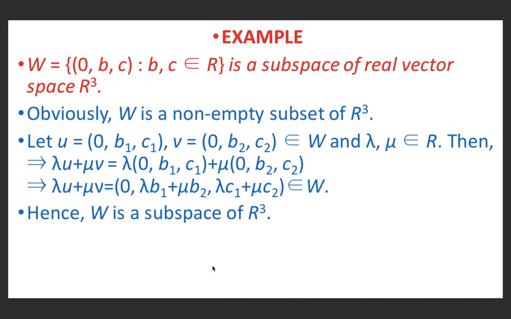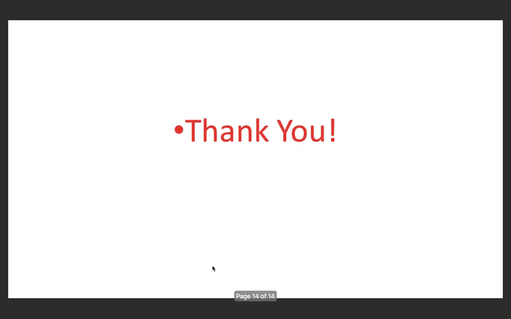And adding these elements we get (0, lambda b1 plus mu b2, lambda c1 plus mu c2). Therefore, lambda u plus mu v belongs to W. Hence, W is a subspace of R cube. Thank you.